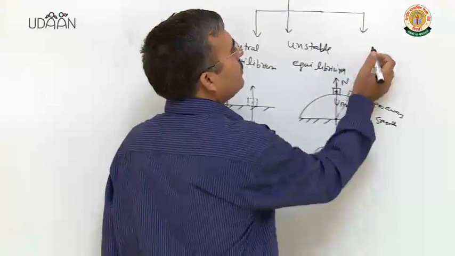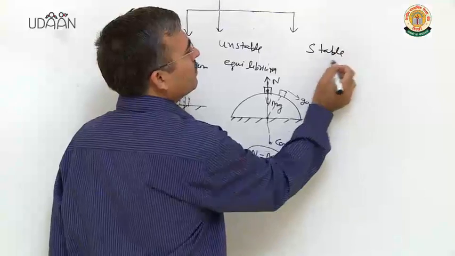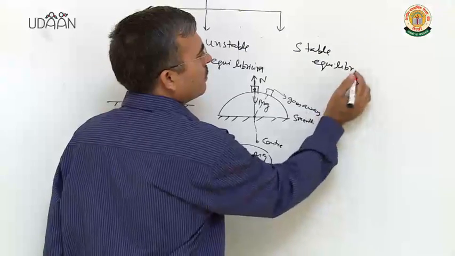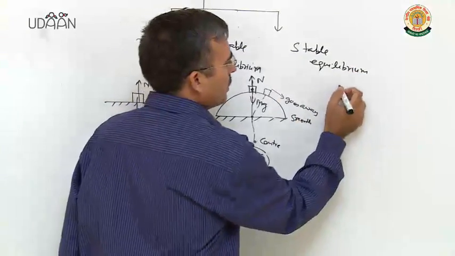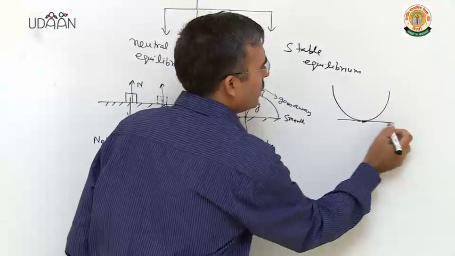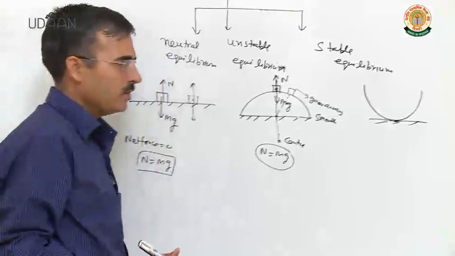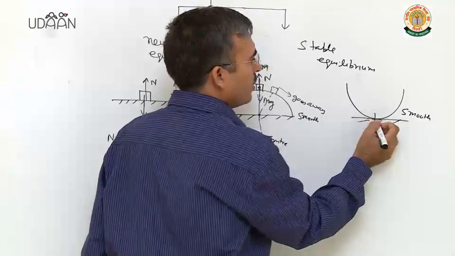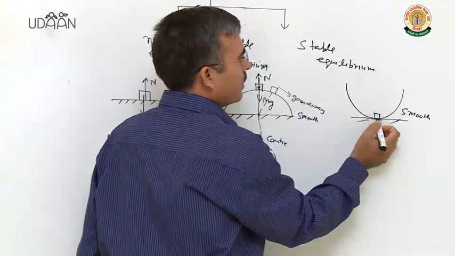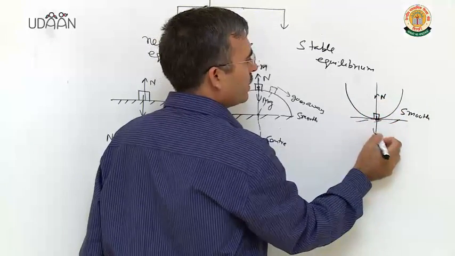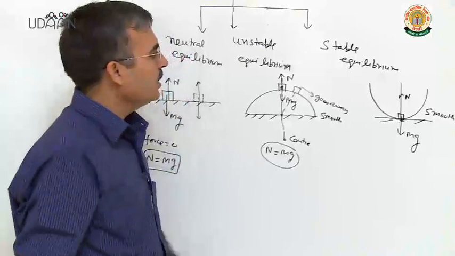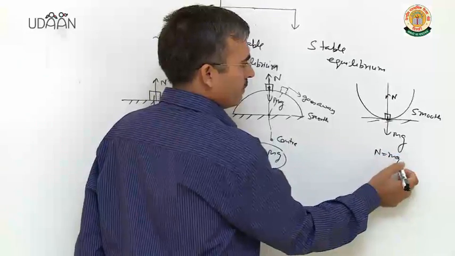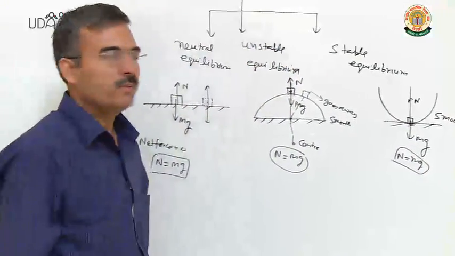The last is stable equilibrium. In stable equilibrium इस तरह की सरफेस है, मान लीजिए स्मूथ सरफेस, block is placed here, apply the forces acting on the body, normal reaction and mg, N equal to mg here, because it is in equilibrium.